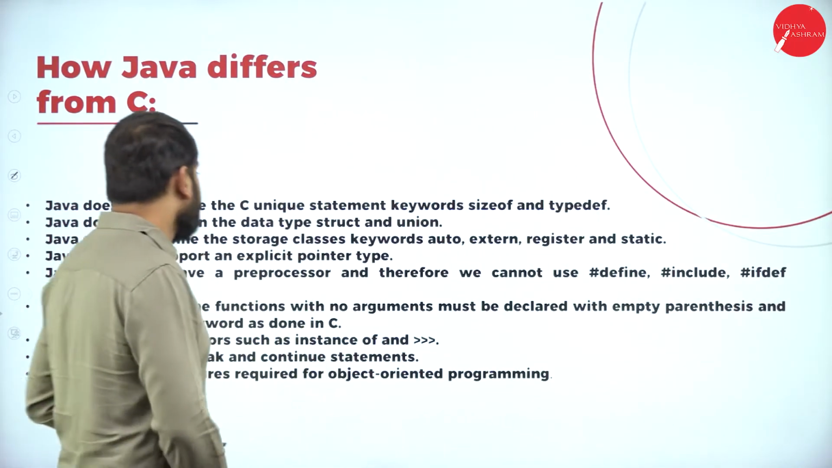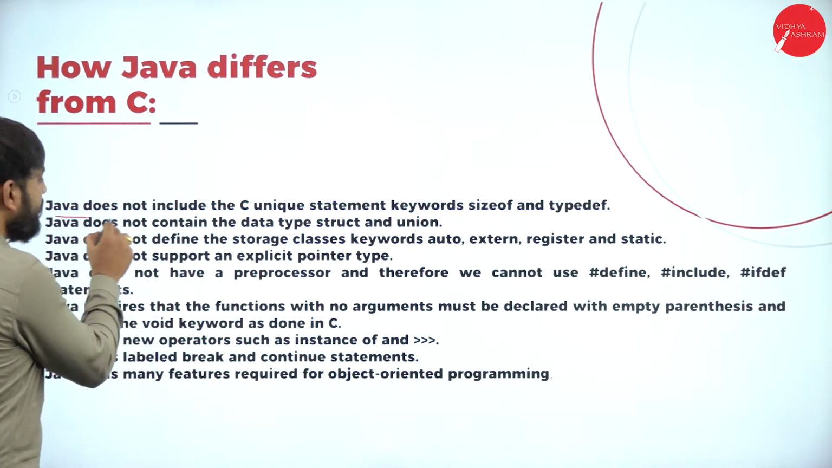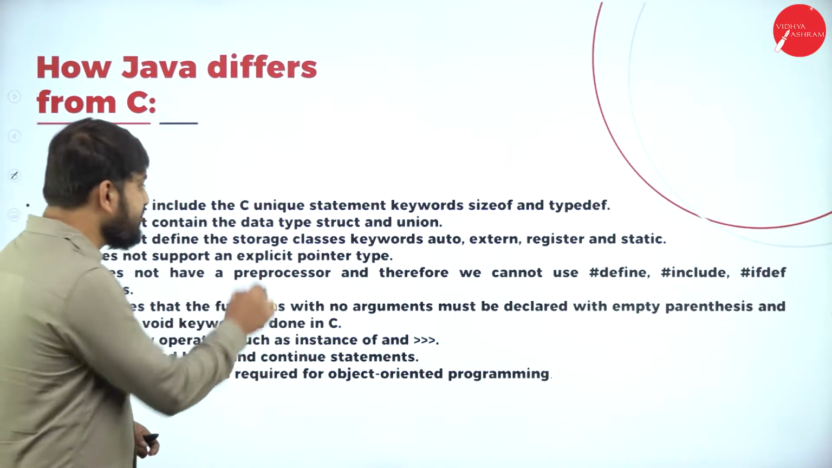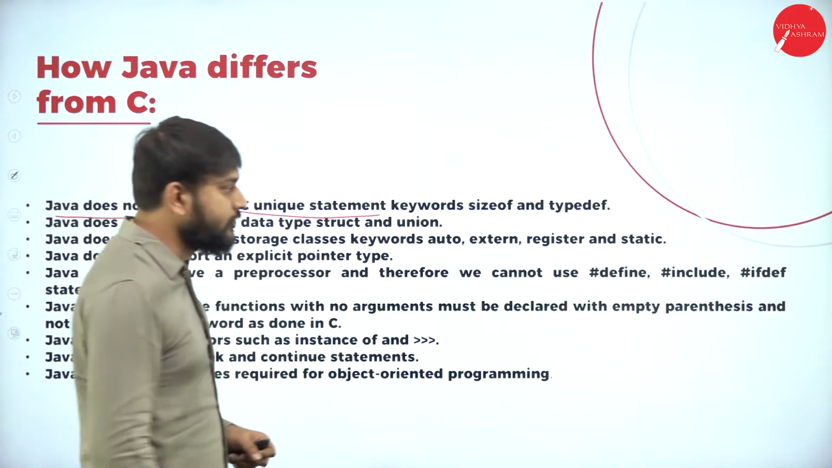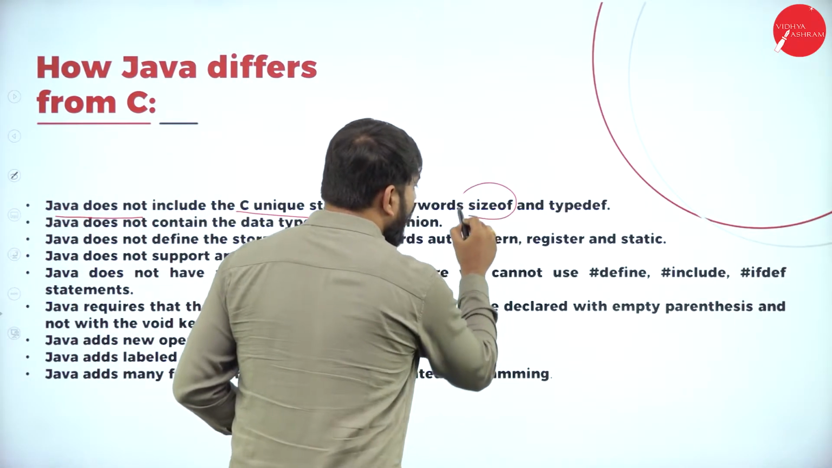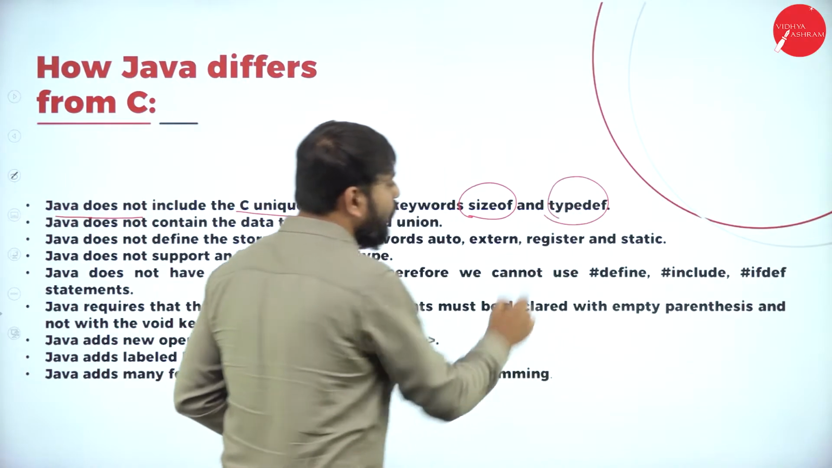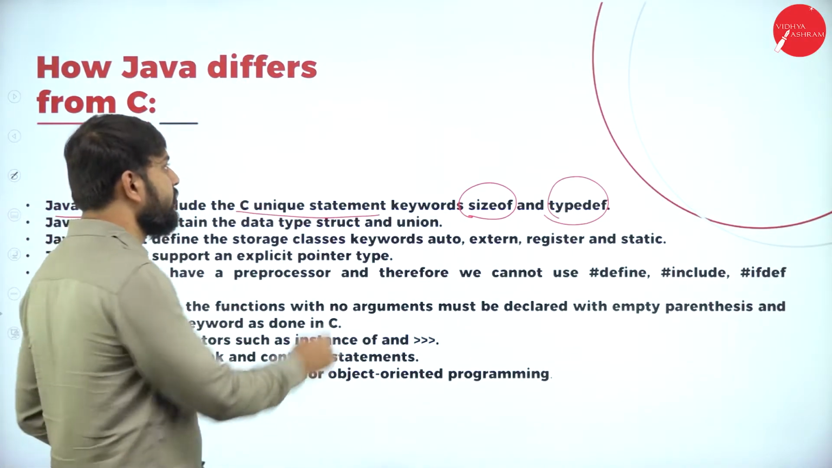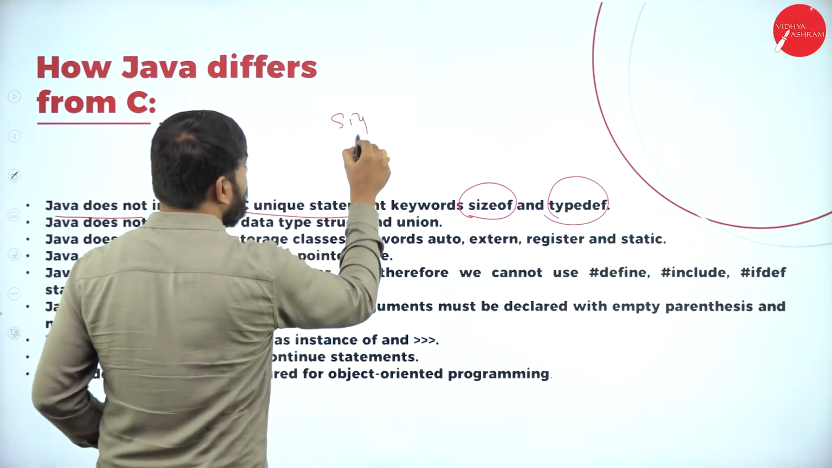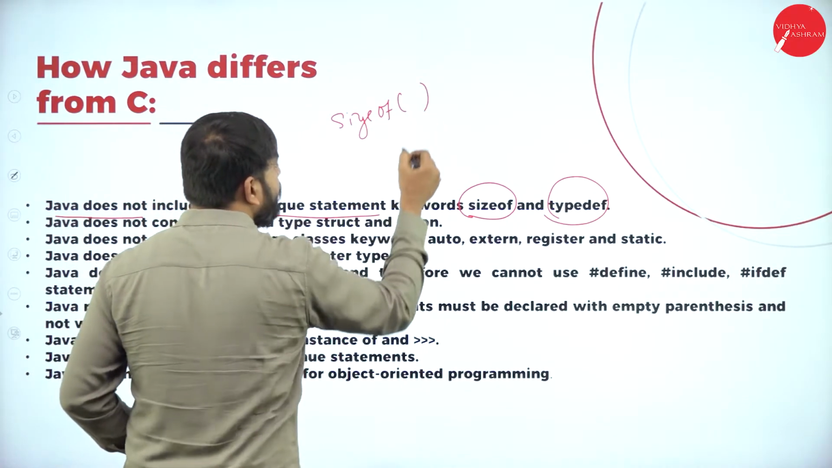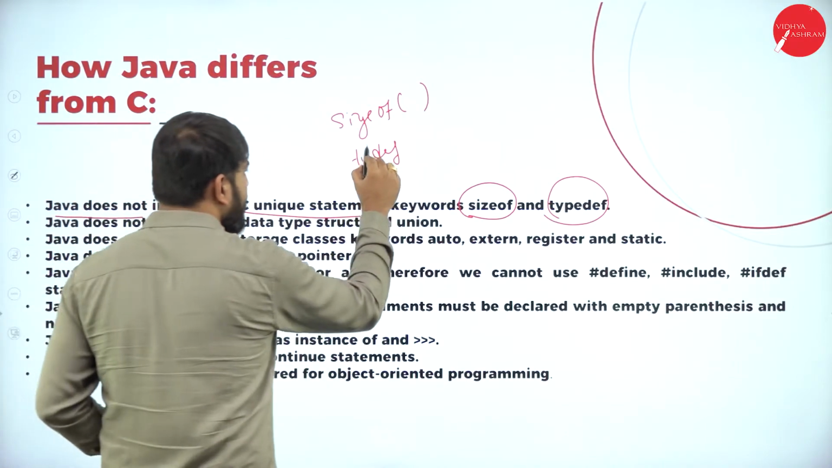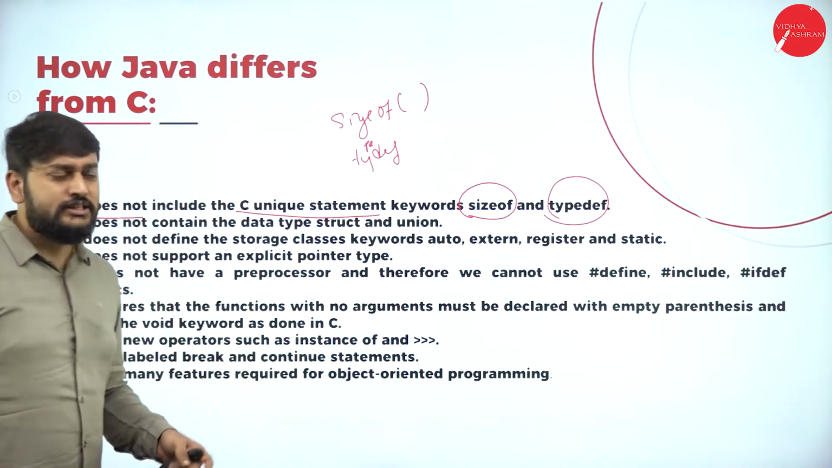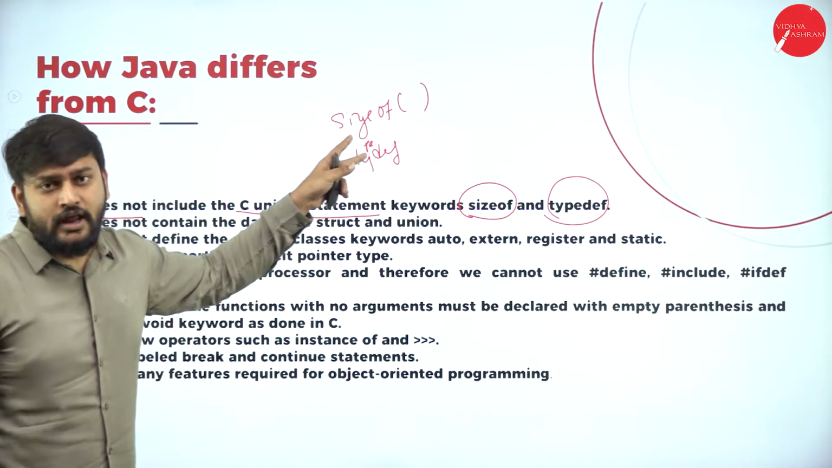All right. So what is the first one that we have? Java does not include C's unique statements or keywords. We have two keywords, that is sizeof and typedef. What exactly are sizeof and typedef? You would have remembered, we used to write sizeof and typedef, right? What exactly is this, the sizeof operator and typedef?